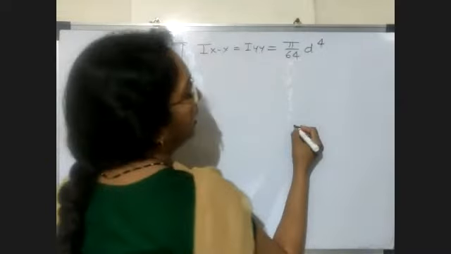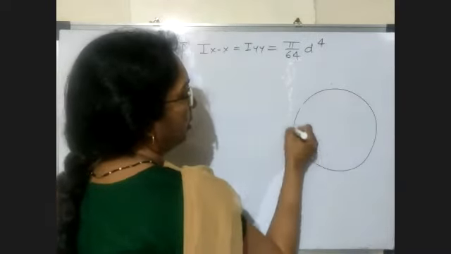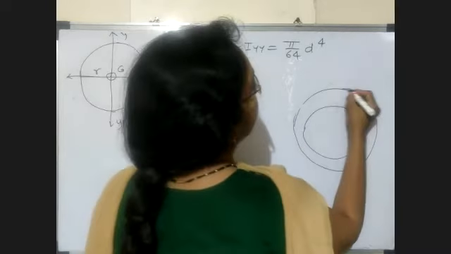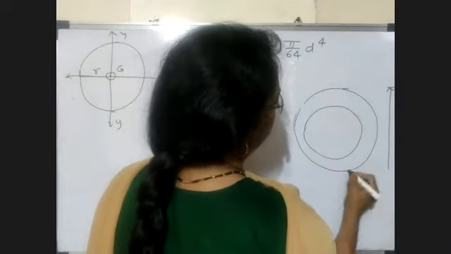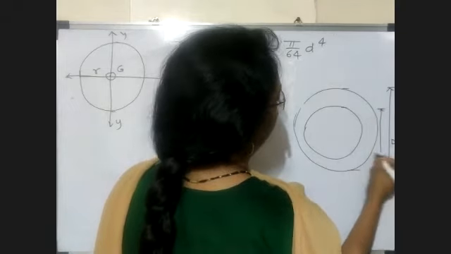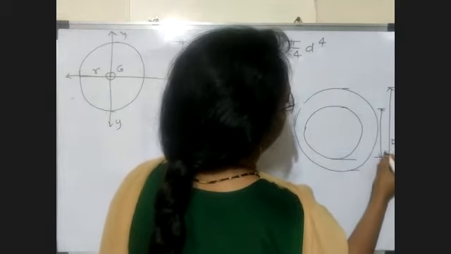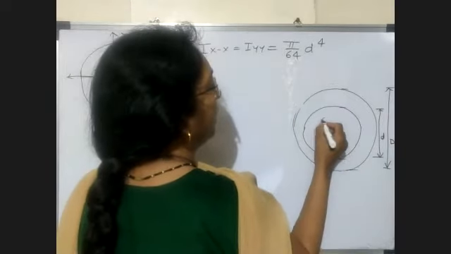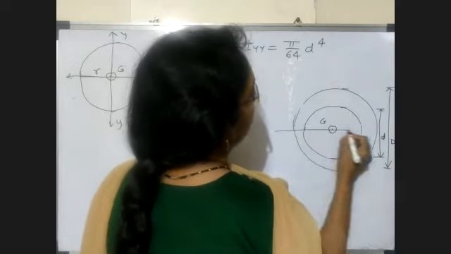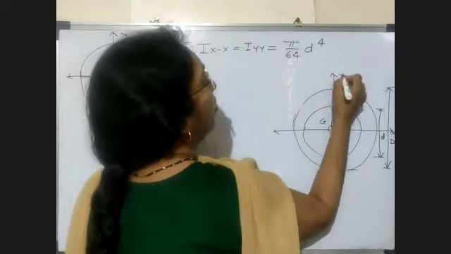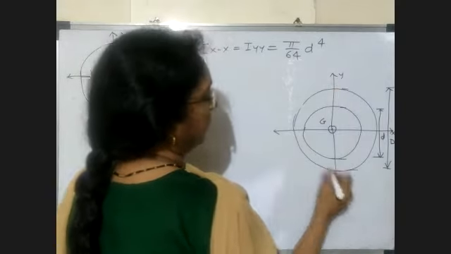Now suppose there is a hollow circle. समजा hollow circle असेल. So the outer diameter is capital D and the inside diameter is small d. Again the centroid is located at the center. So this is your horizontal centroidal axis and this one is your vertical centroidal axis.